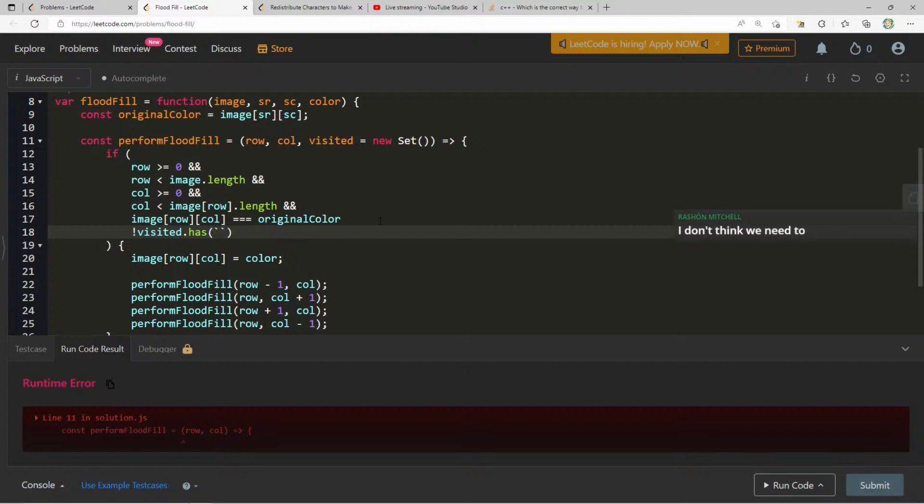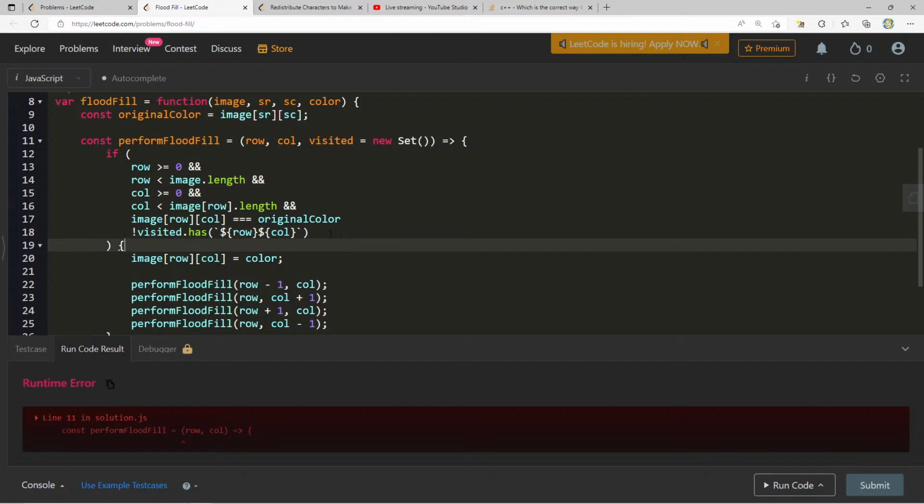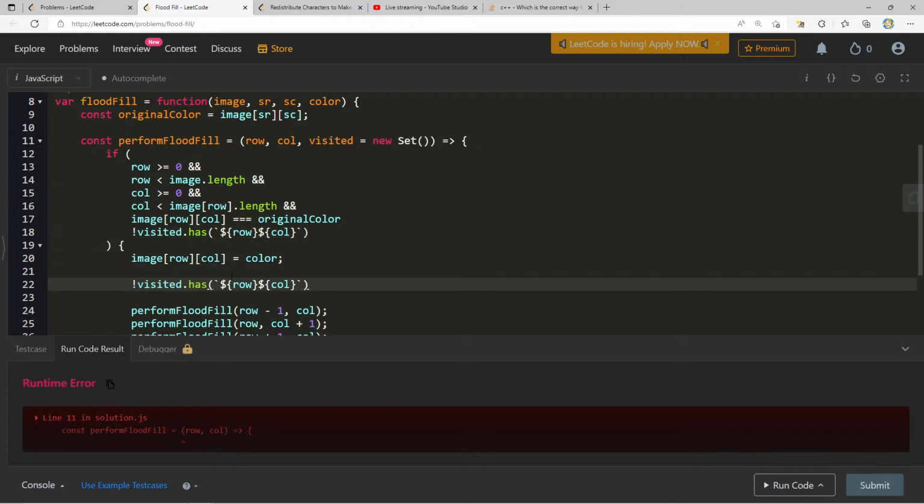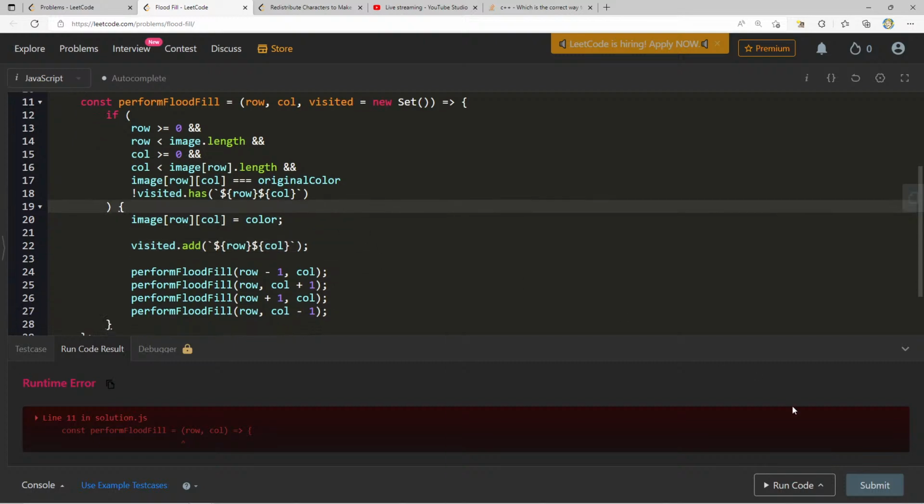Let's see, I can create some weird looking key, like SR, SC, and this should actually be row column. Not visited dot has, and then here we'll say visited dot add row column. Like, will this work?